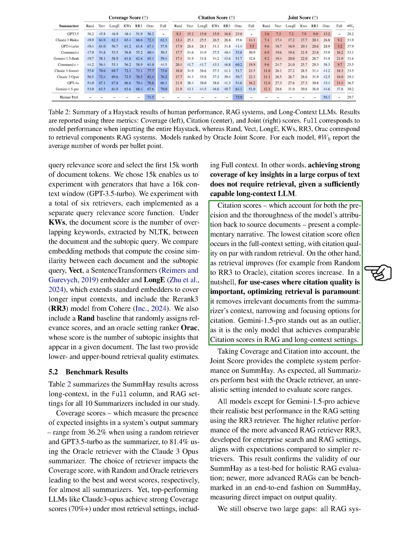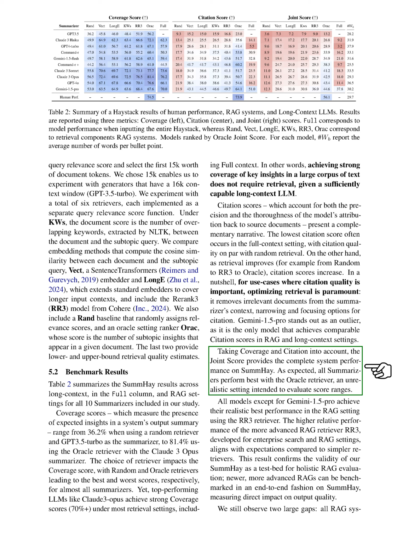Citation scores improved with better retrieval, emphasizing the importance of optimizing retrieval for citation quality. Gemini 1.5 Pro stood out for achieving comparable citation scores in both RAG and long context settings. Considering coverage and citation, the joint score provided a comprehensive evaluation of system performance on SummHay.